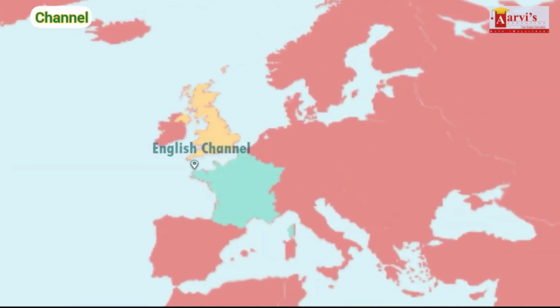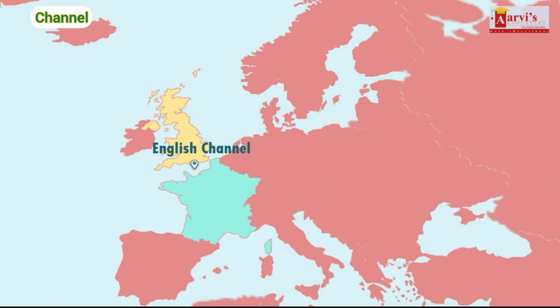Channels. A channel is a wide strait or waterway between two land masses that lie close to each other. A channel can also be the deepest part of a waterway or a narrow body of water that connects two larger bodies of water. The English Channel runs between the two countries, England and France. The English Channel is 560 kilometers long and 34 kilometers wide at its narrowest points. The English Channel has long served as a natural barrier between England and the rest of Europe.